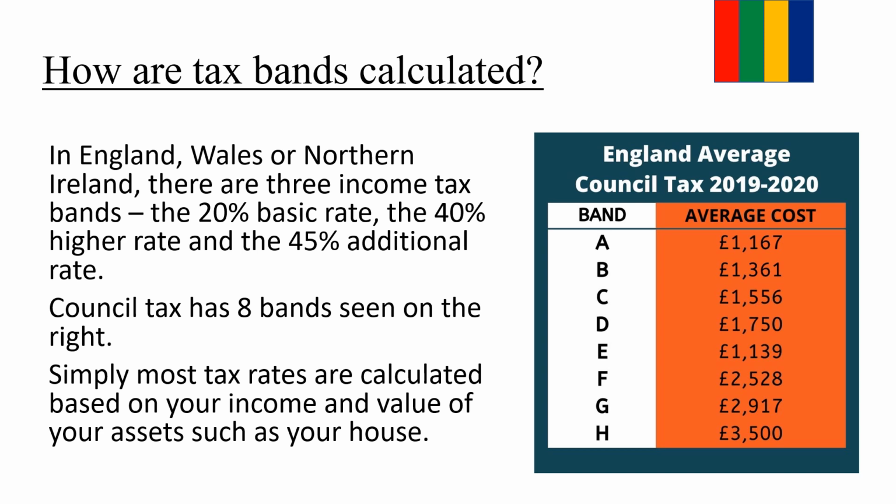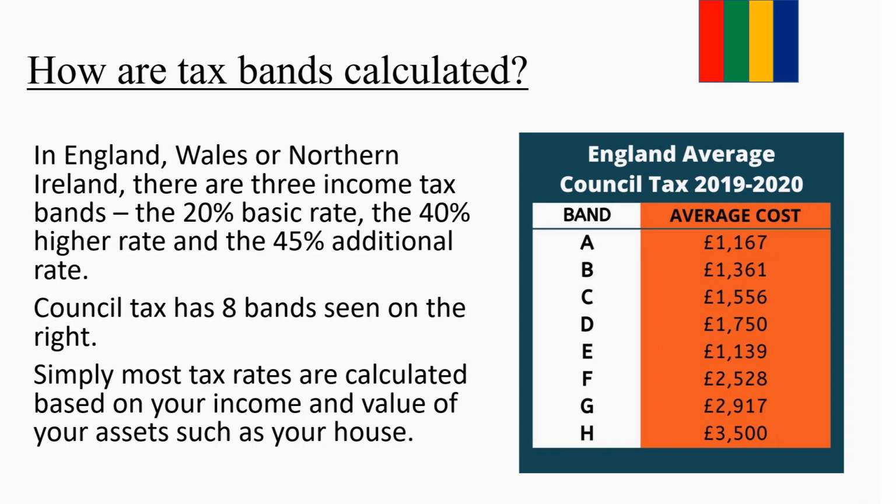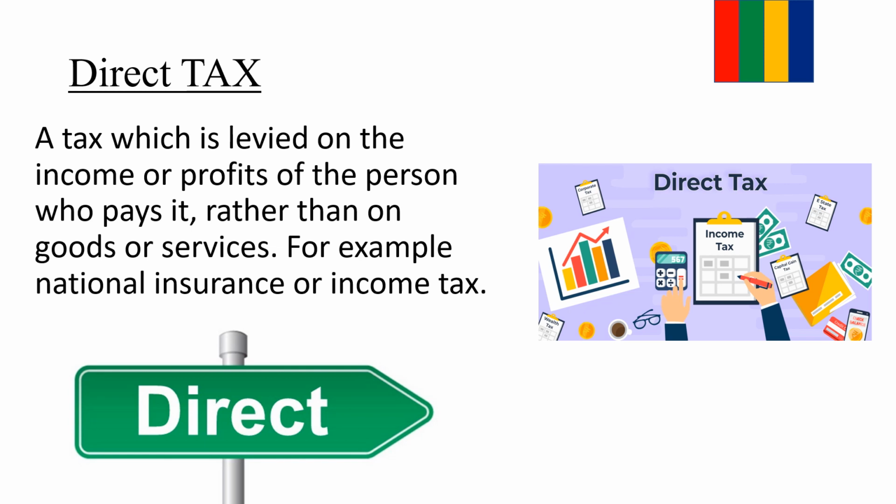Council tax has 8 bands, which can be seen on the right, bands A to H, with A being the least and H being the highest tax band. Simply, most tax rates are calculated based on your income and value of your assets, such as the value of your home. The more you earn, the more tax you pay. That is the general rule when calculating tax and figuring out how much tax you're going to be paying.